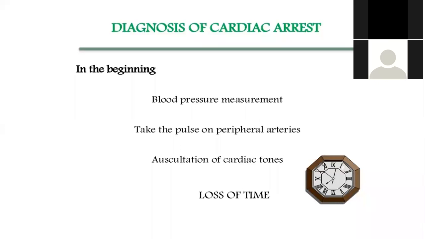So that is for adults. Pediatric is different: pediatric includes adolescent, infant, and neonate. Neonate is within 1 week, infant within 1 year, and adolescent after 1 year. So you must know that in pediatrics the rate of cardiac compression and also the oxygen breath you deliver through the mouth is different.